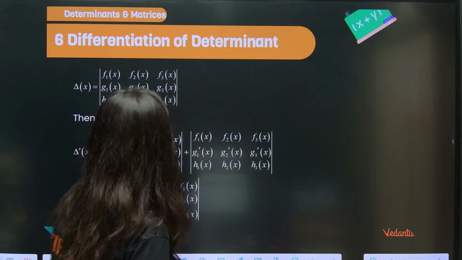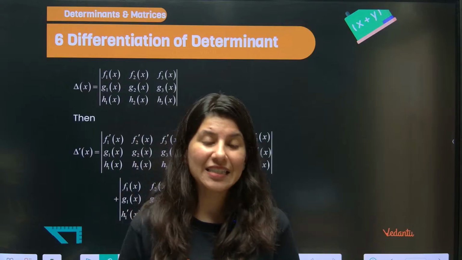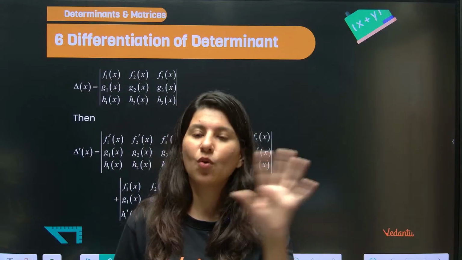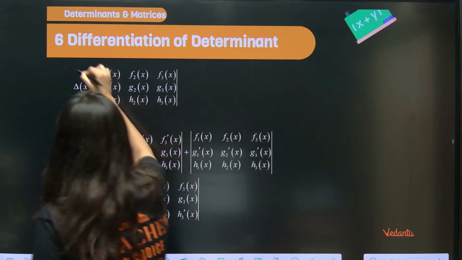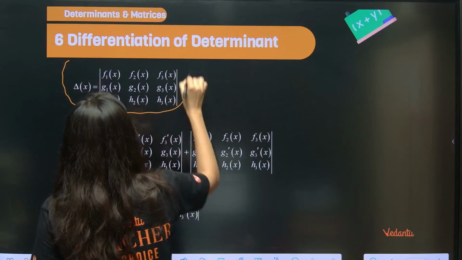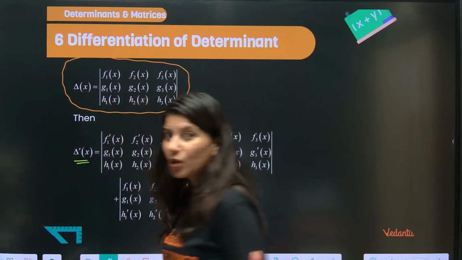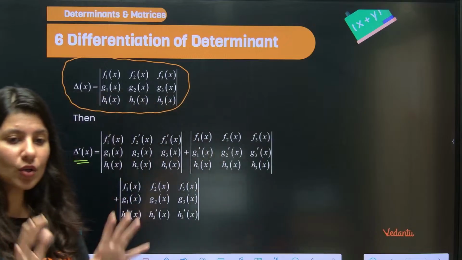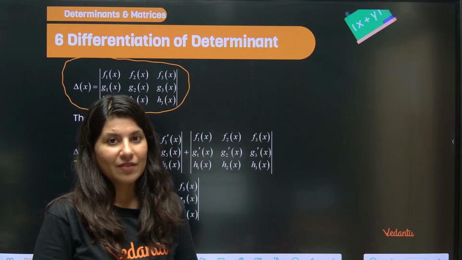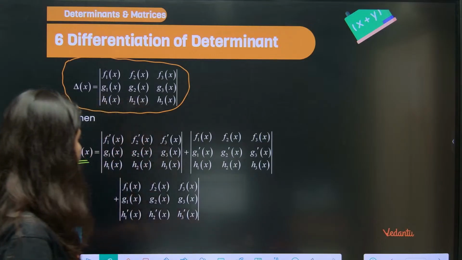Right. Now understand differentiation of a determinant. This is the easiest thing in the whole determinants. Suppose you have a determinant and you have to find the derivative of that determinant. You have to decide whether you want to do row wise or column wise. Here we are doing row wise.